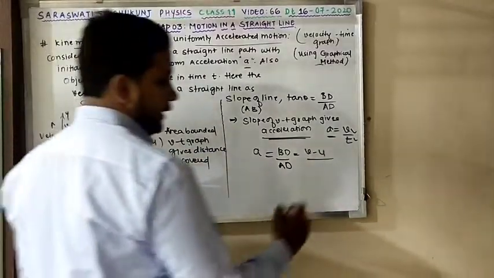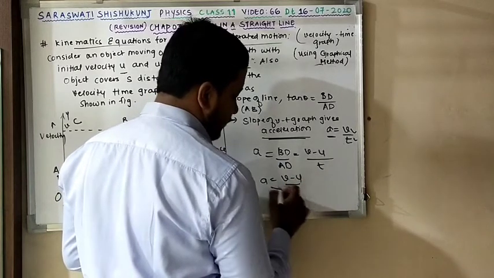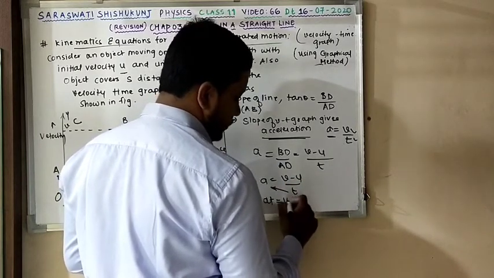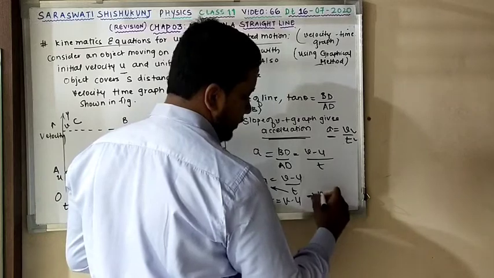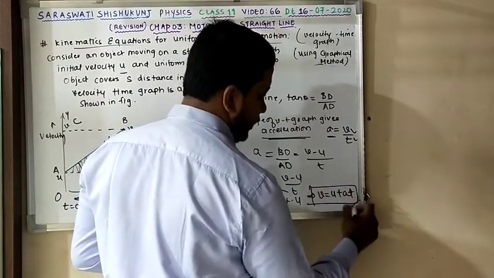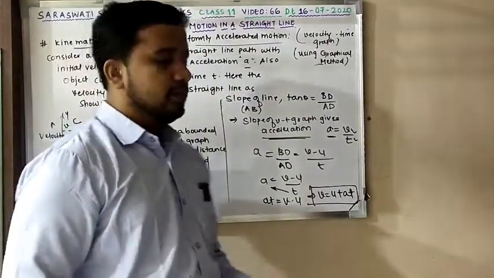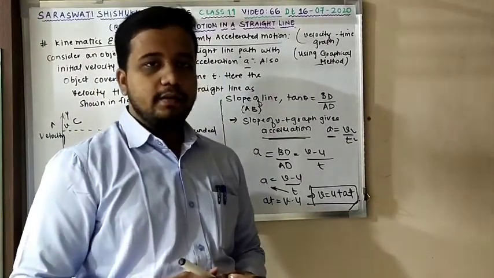And AD is T. So I got my equation: a is equal to (v minus u) by t. If I cross multiply, at is equal to v minus u. So I am going to get my equation v is equal to u plus at. That is the very first important equation of motion. First equation of motion is v is equal to u plus at. Is this clear? Very good.